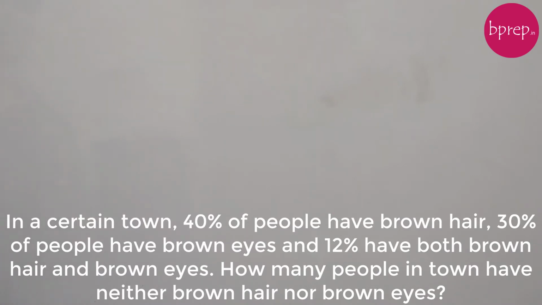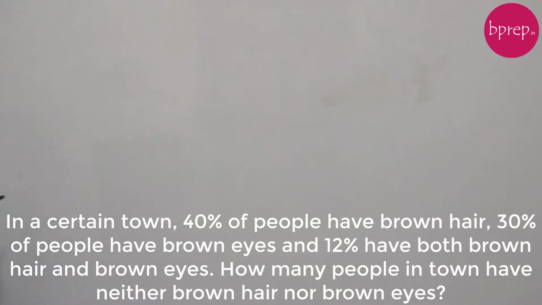In a certain town, 40% of the people have brown hair, 30% of people have brown eyes, and 12% have both brown hair and brown eyes. So how many people in the town have neither brown hair nor brown eyes? Okay, so let's try to understand what is being said in this question.